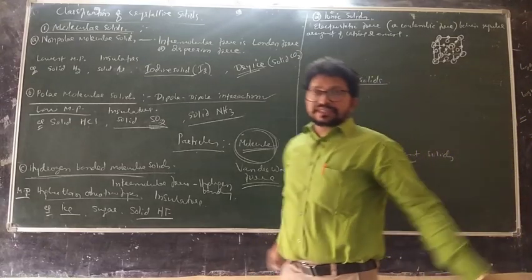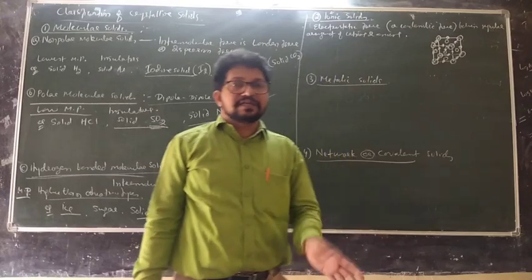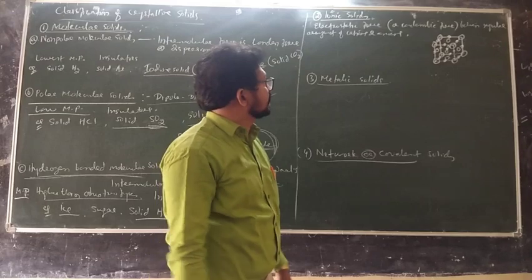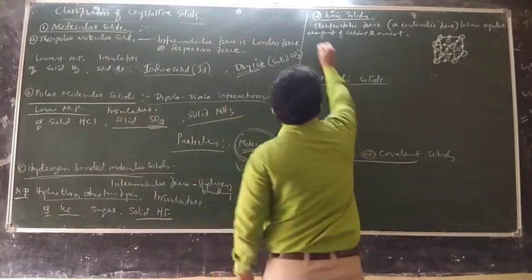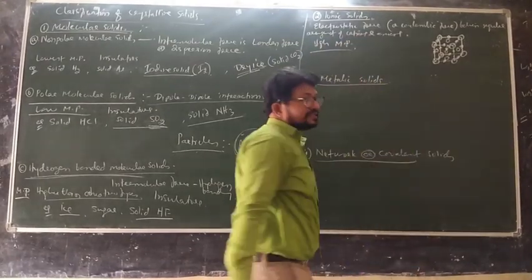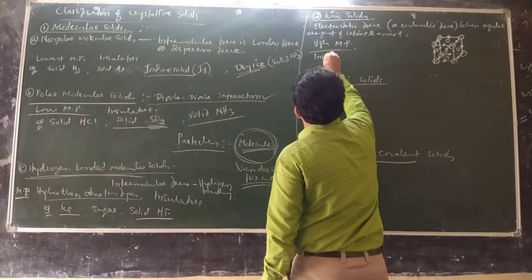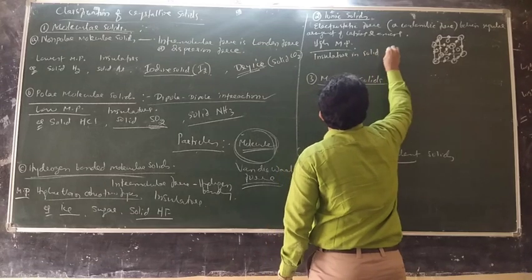So each sodium ion is surrounded by 6 chloride ions, and every chloride ion is also surrounded by 6 sodium ions. This type of packing gives a high melting point. Correct now? The force is strong, so high melting point. Definitely insulators, no? Insulators in solid state. Solid NaCl is an insulator.